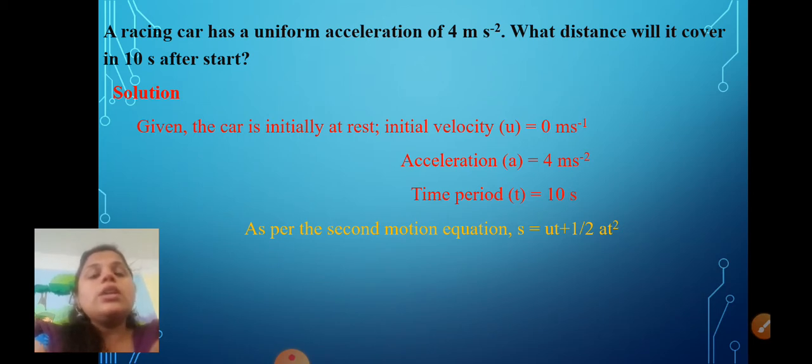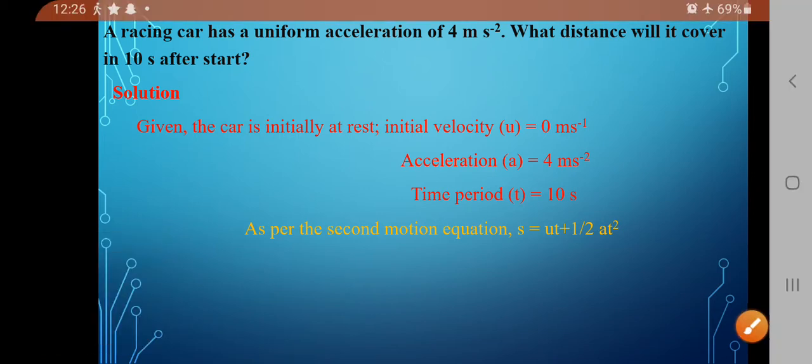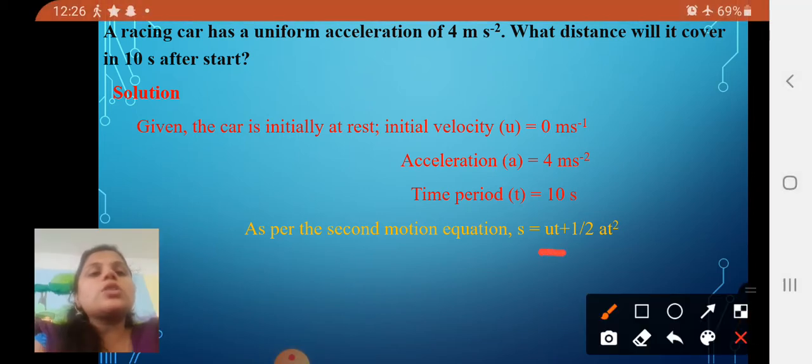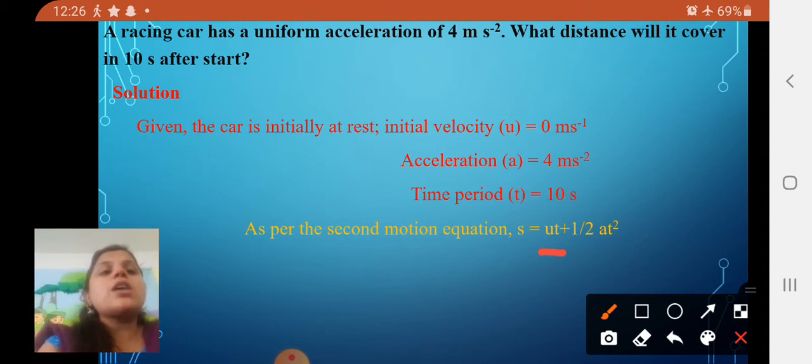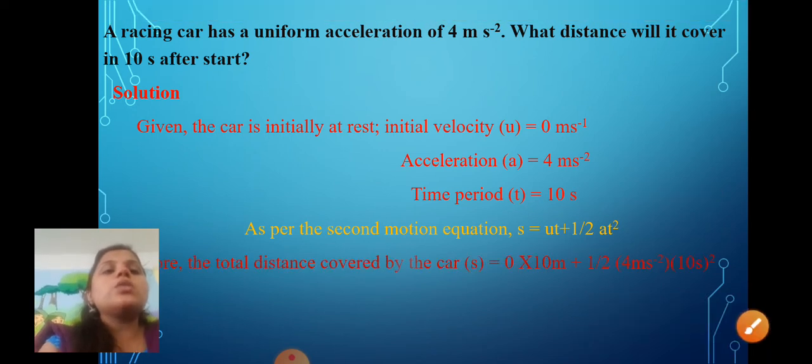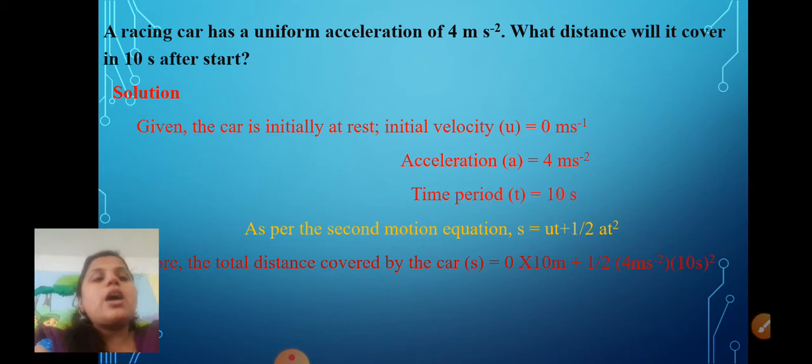Okay. So, here we have considered the second equation of motion, that is S is equal to ut plus half at square. S is the distance we have to find out here. So, that is why we have considered here the second equation of motion, that is S is equal to ut plus half at square. So, dear students, put those values. Okay. So, here I have put the values.